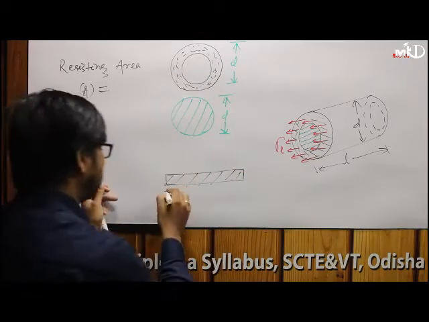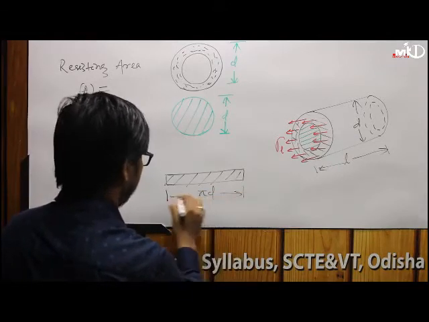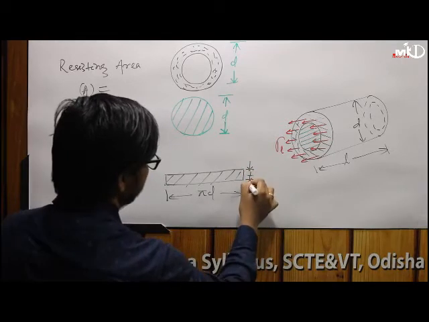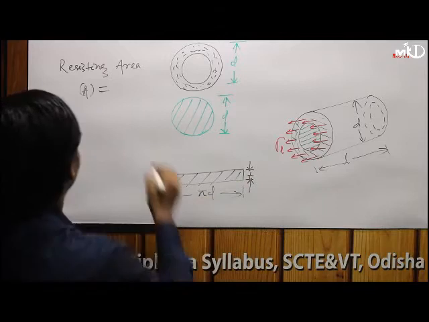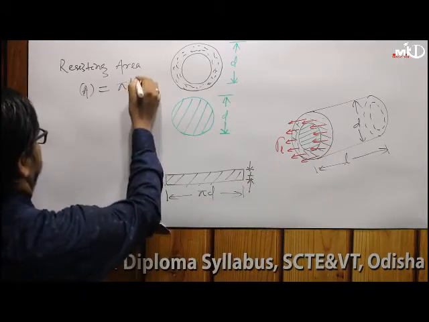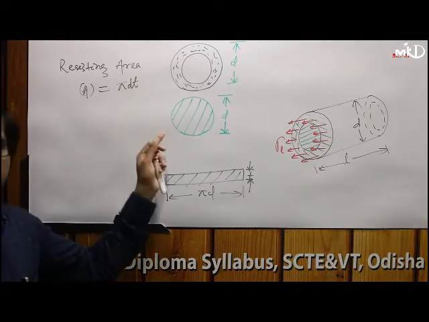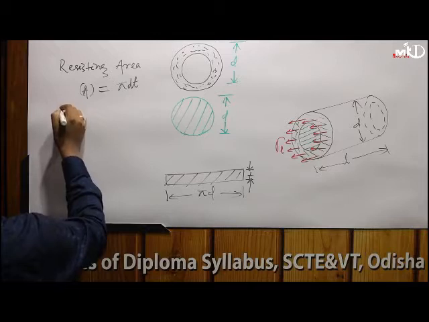The diameter is d, so obviously the length will be pi d. And as you know the thickness is t, obviously the resisting area is pi d into t. So this is pi d, right? This is the resisting area, pi d t. And what is the deformable area?